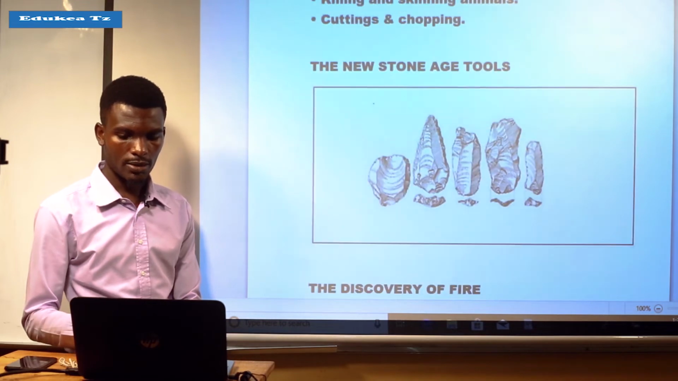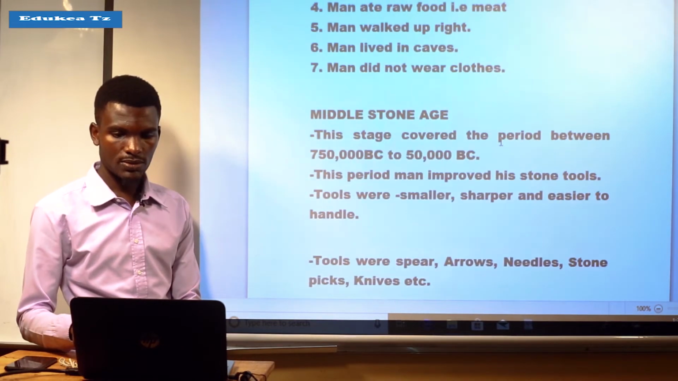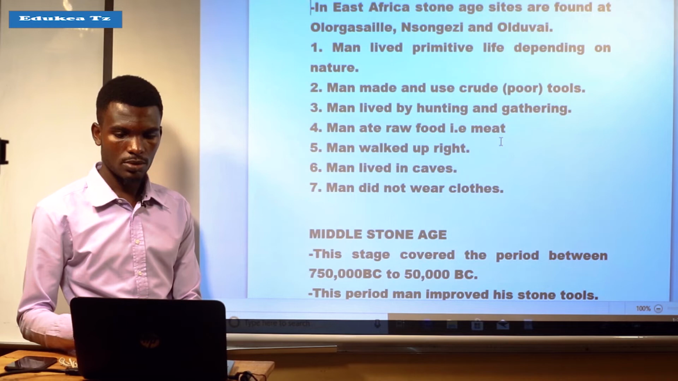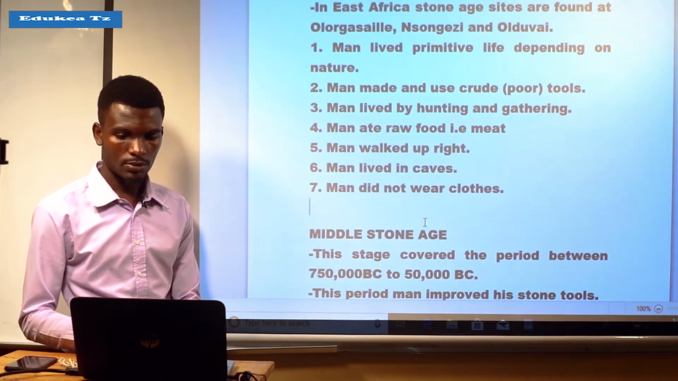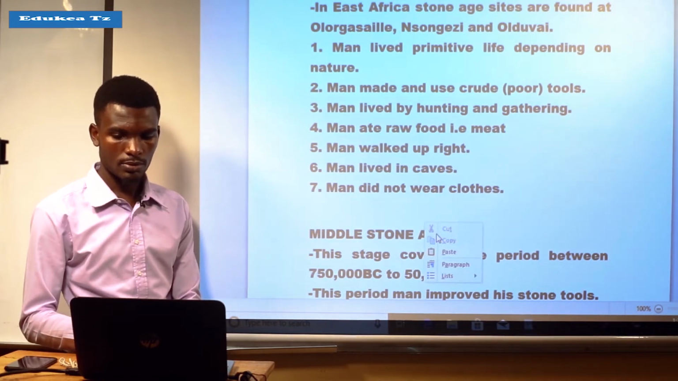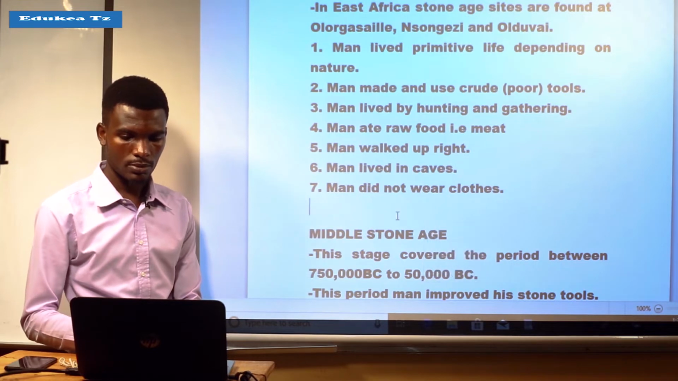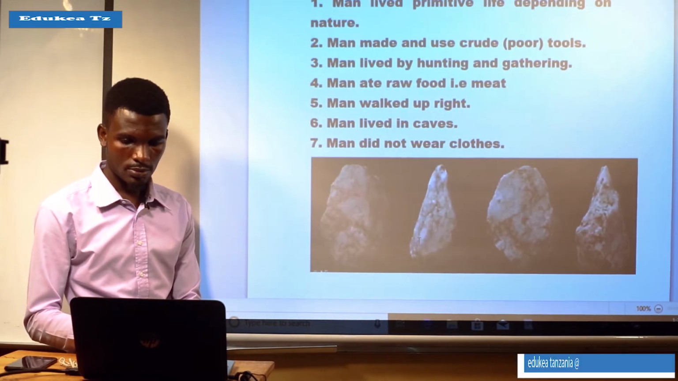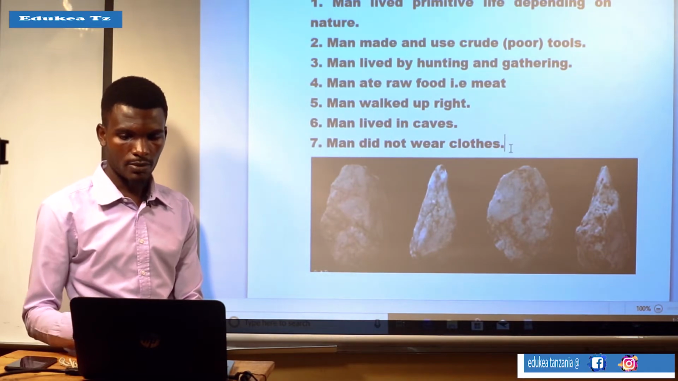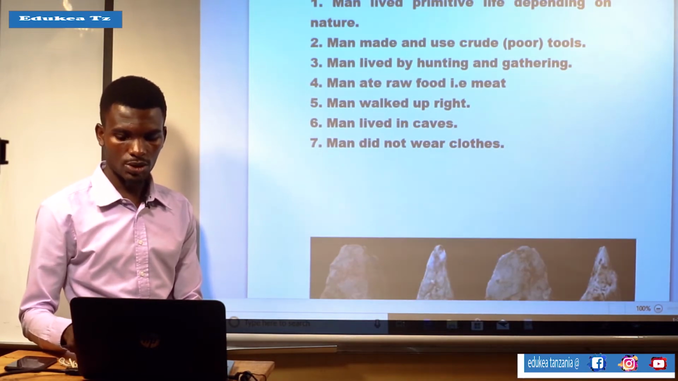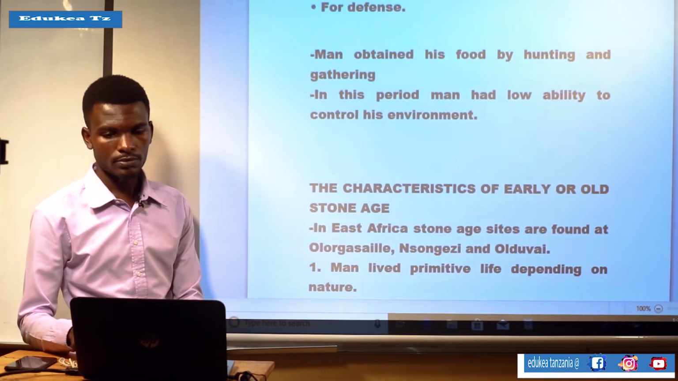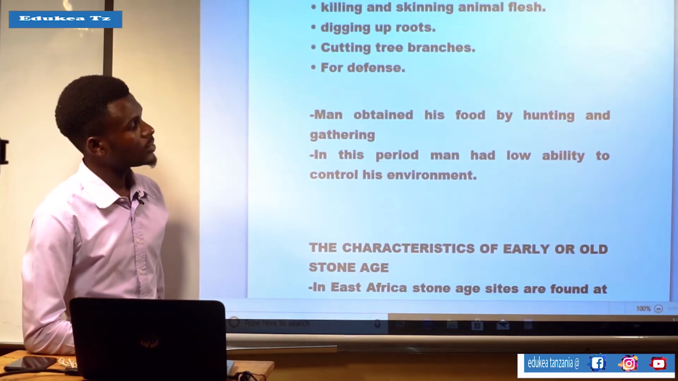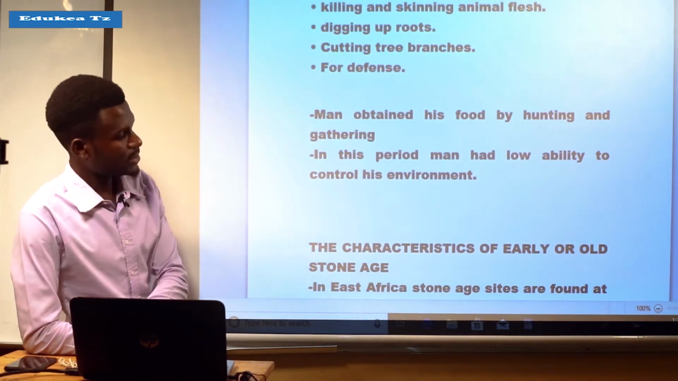These are tools for Middle Stone Age. So let us see the characteristics.